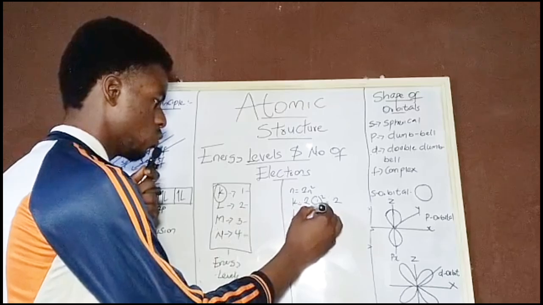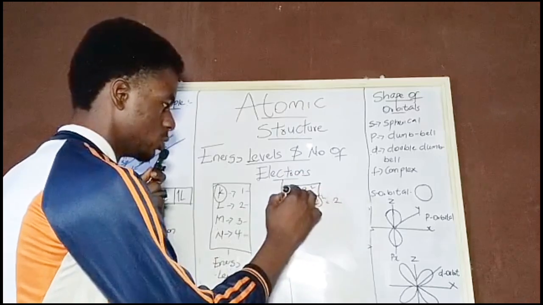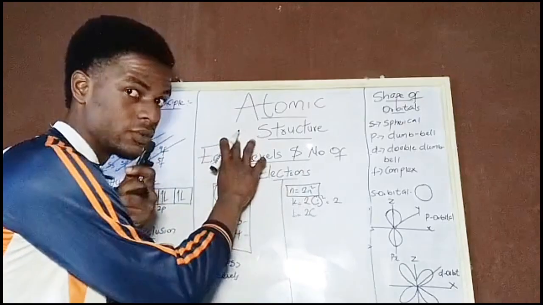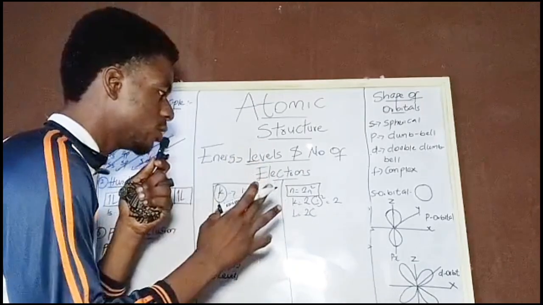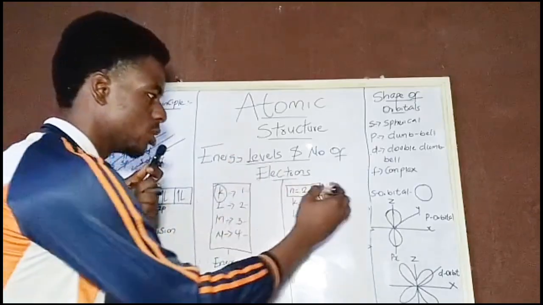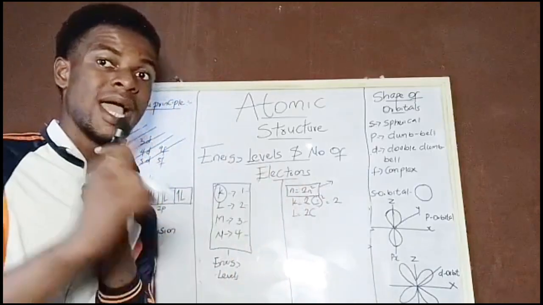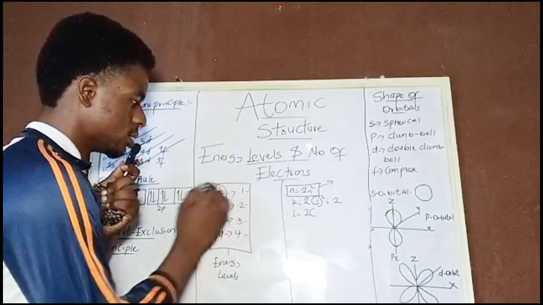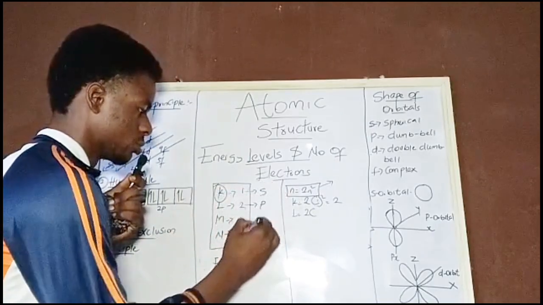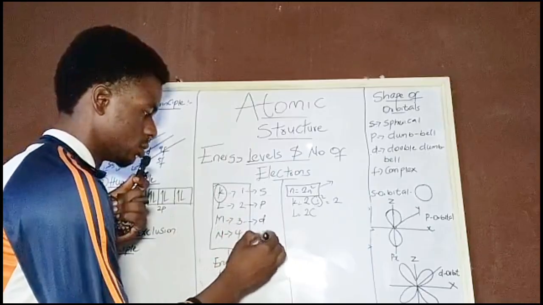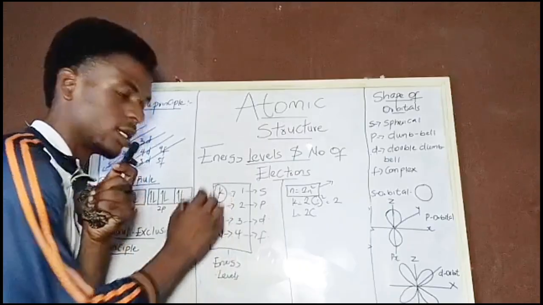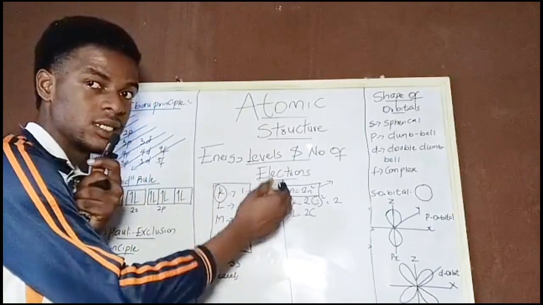So we have 2 open bracket. This is the initial formula to get the maximum number of electrons in an energy level. If they ask you the formula used to get the maximum number of electrons, if they give an energy level, then you make use of this. Okay, and also I didn't put this. This is energy levels. They call this one sub energy levels. Before I forget, SPDF. These are energy levels, sub energy levels.